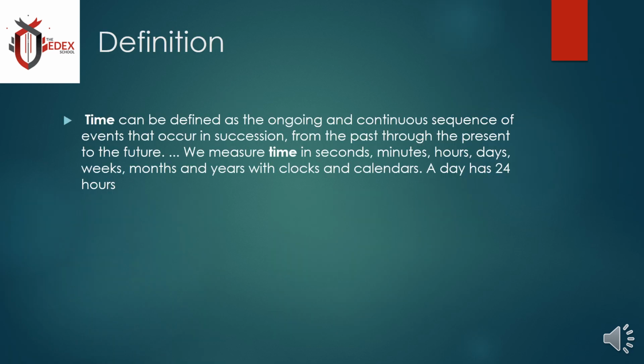Let's start with the definition: how can we define time? Time can be defined as an ongoing and continuous sequence of events that occurs in succession from the past through the present and to the future. Like, time contains past, present and future. We can measure time in minutes, seconds, hours, days, weeks, months and years with clocks and calendars. And we know that one day has 24 hours.